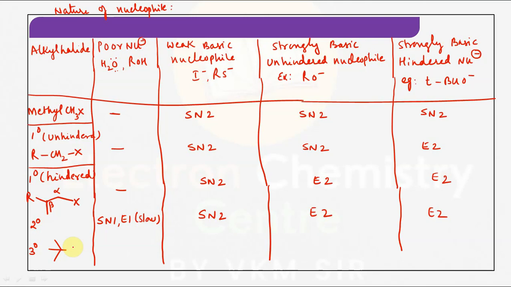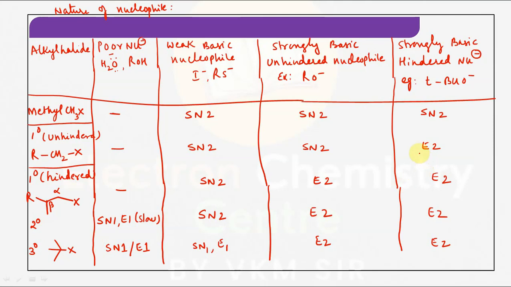A 3-degree alkyl halide, if you observe it, there is no more doubt, it is undergoing SN1 or E1. For suppose if it is a weak basic nucleophile, it can undergo SN1 as well as E1. But if it is a strongly basic nucleophile, it is E2. Understood the point? Check it, observe it carefully.